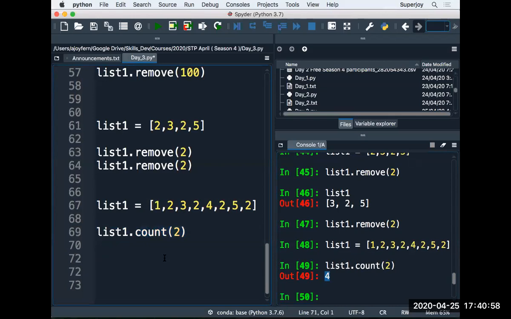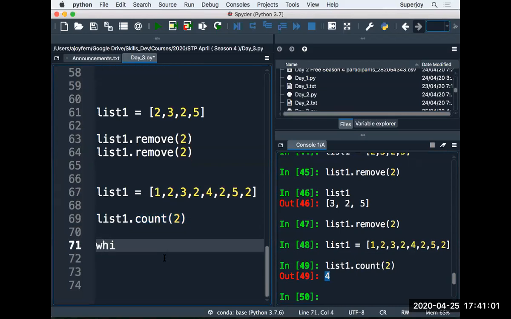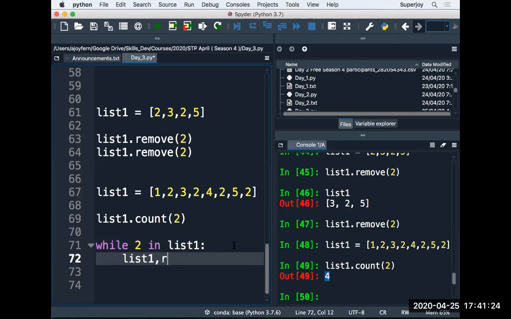What should I do? The right way is to use a while loop. While 2 in list1. See this, guys. While, and then we have the condition: while 2 in list. That means as long as you have 2 in the list, what to do? list1.remove(2), right?